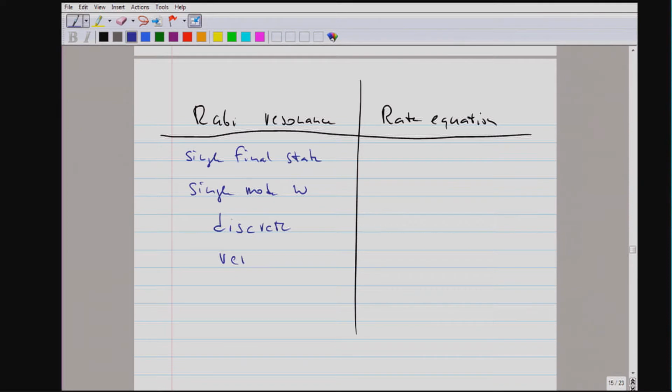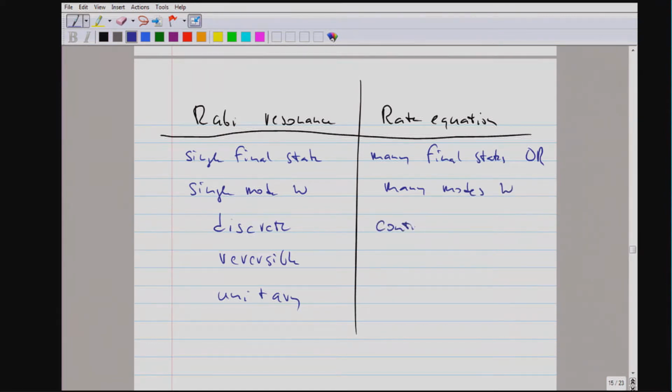We are talking about unitary, reversible time evolution. When we had rate equations, we are talking about many final states. We integrate over them, or many modes of the external field.